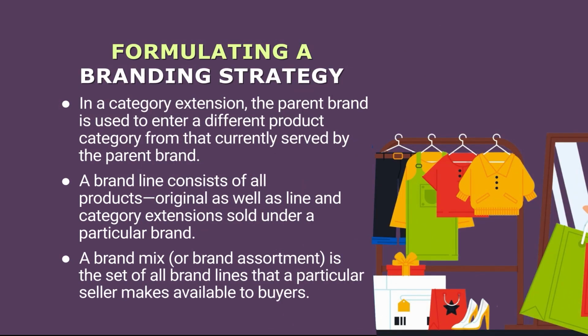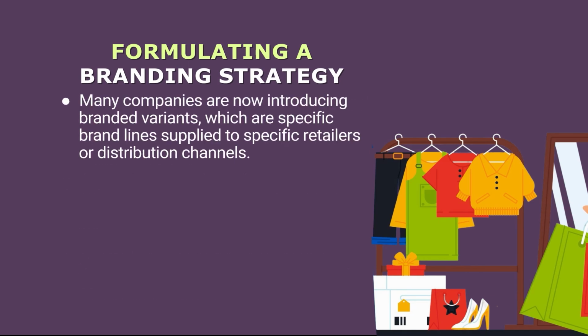A brand mix or brand assortment is a set of all brand lines that a particular seller makes available to buyers. Many companies are now introducing branded variants, which are specifically brand lines supplied to specific retailers or distribution channels.